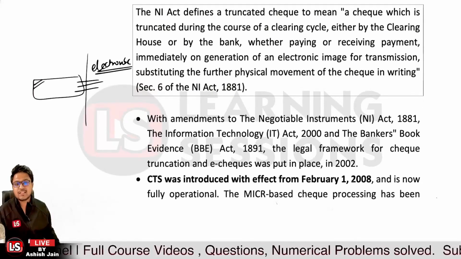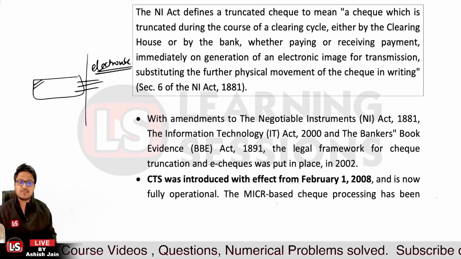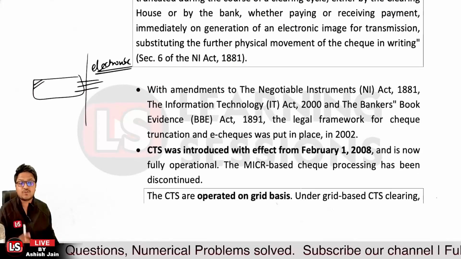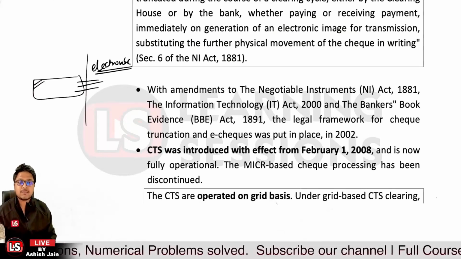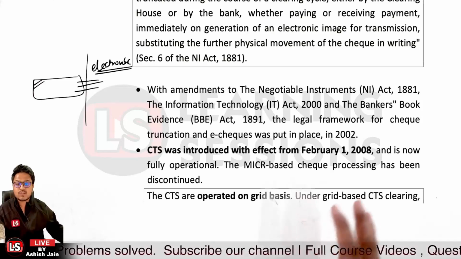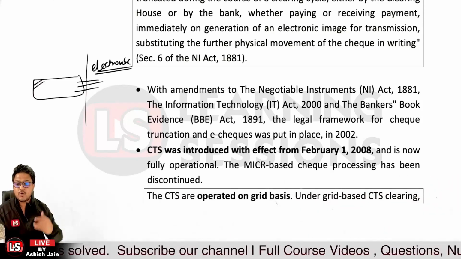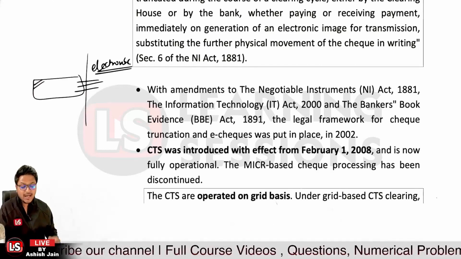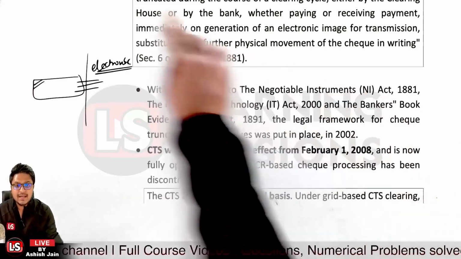So CTS was introduced in the banking system from February 1, 2008, and it is now fully operational. MICR-based check processing has been discontinued because it was too time-consuming. We basically want to reduce the clearing cycle, and that is why CTS was introduced. CTS operates on a grid basis system.